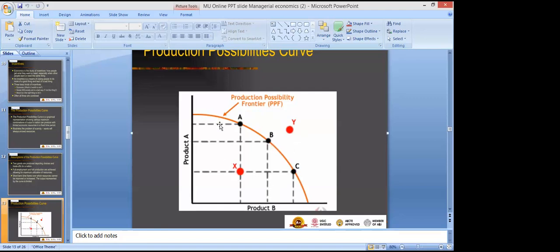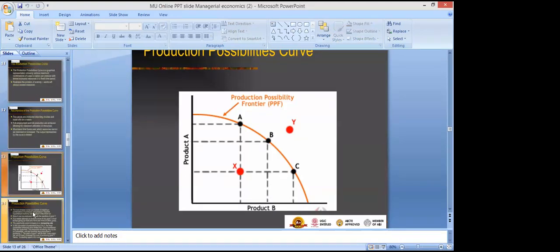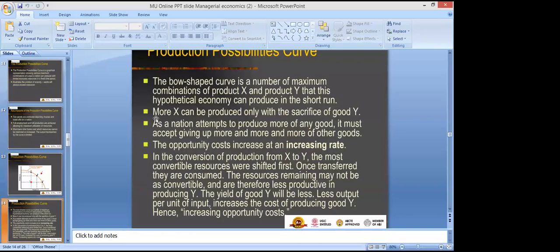So basically you can see that this is increasing, that means product A is decreasing and product B is increasing. That means we have to give up product A in order to produce more of product B, right? So this is basically showing the production possibility curve. You have to give up one product to produce more of another product, right? So basically, the production possibility curve is a bow shaped curve.